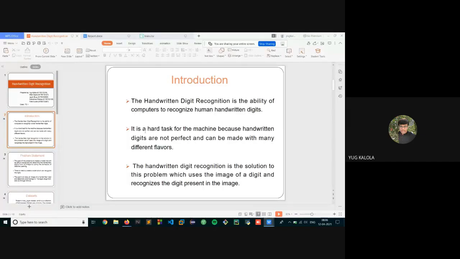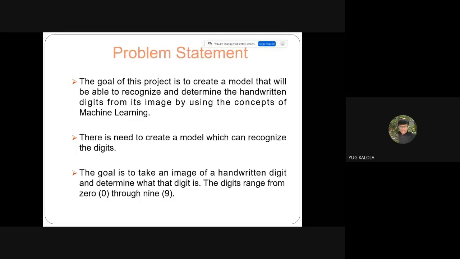The problem statement is, the goal of our project is to create a model that will recognize and determine the handwritten digit from the image. Also, if we write the number, then it will identify the digit, and if we give some digit, then it will identify the number. The number can be from 0 to 9.